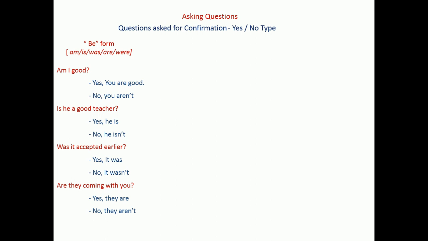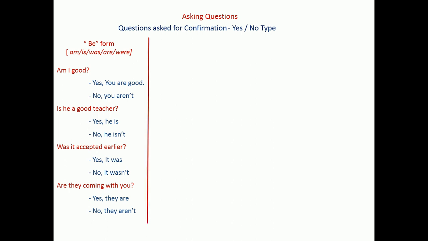But for the last two questions, please observe that here the main verbs are accepted and coming. Here we only brought was and are, the auxiliary forms, in front of the subject, not the main verb. So while framing questions, please keep in mind that only the auxiliary verbs must be brought in front of the question, and the subject must follow the be auxiliary forms. Okay, not the main verbs.